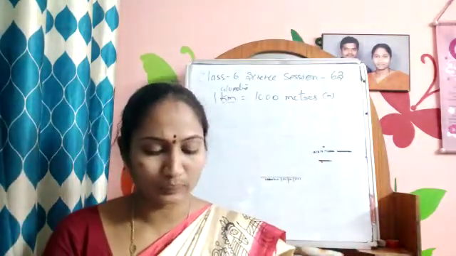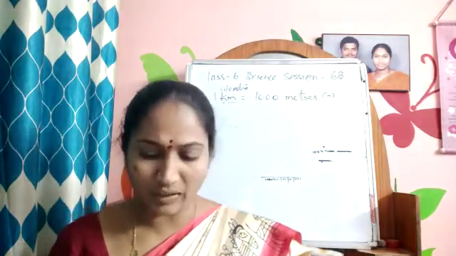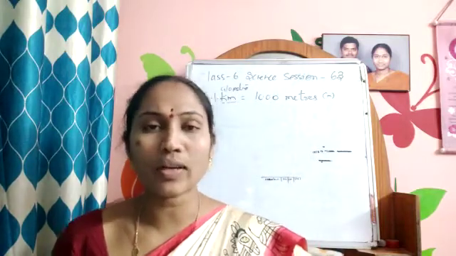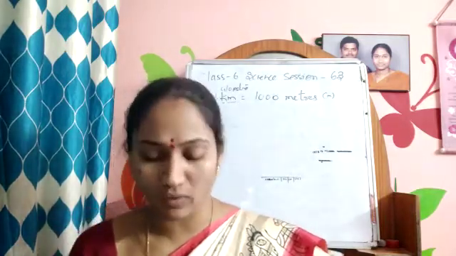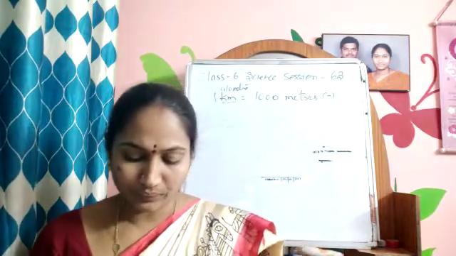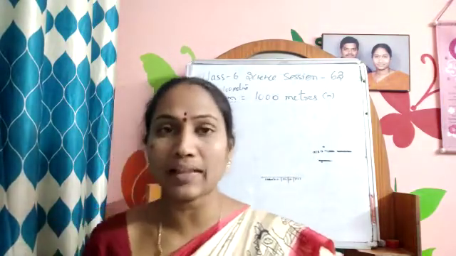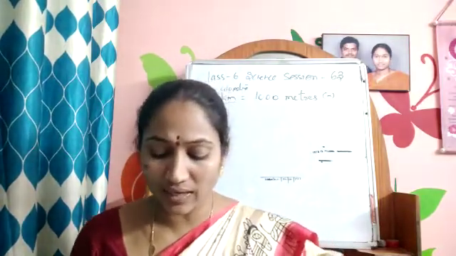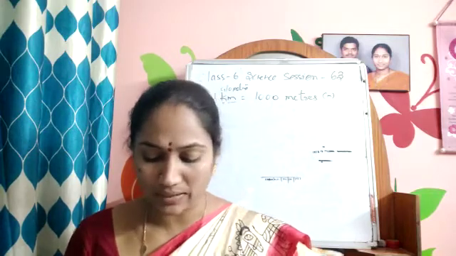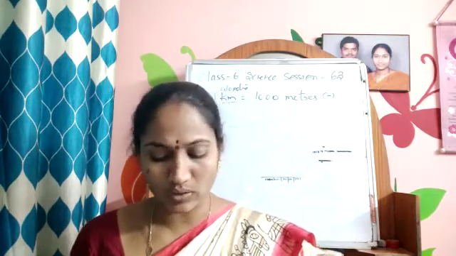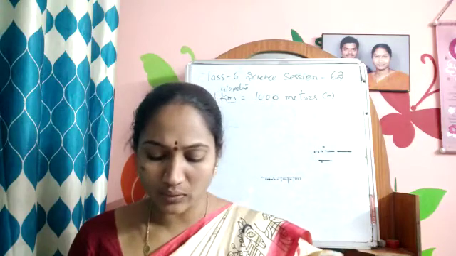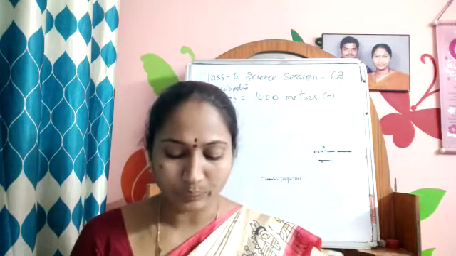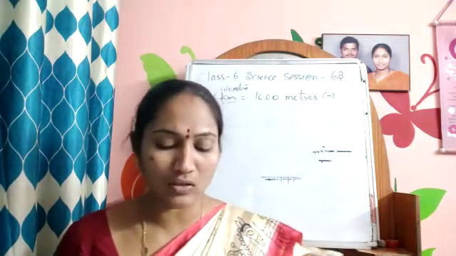So how do you measure? It is not possible to directly use a scale, so let us look at the method to measure the thickness of a coin. Measuring activity number 3 explains how to measure the thickness of a coin. Take about 10 one rupee coins of the same size and place them one upon the other as shown in figure number 11. Measure the total thickness with a scale and then divide it by the number of coins to get the thickness of one coin. In the same way, try to measure the thickness of a page of your textbook.